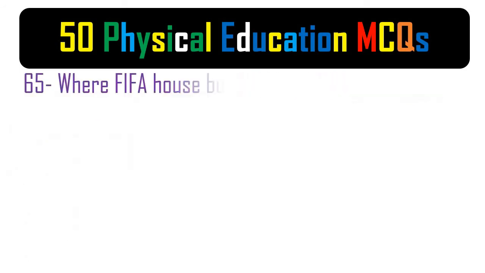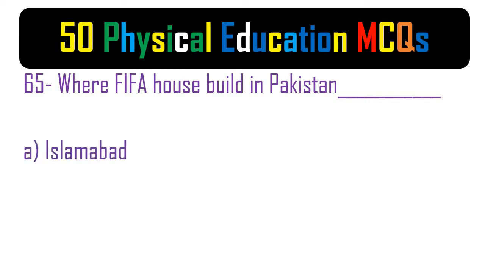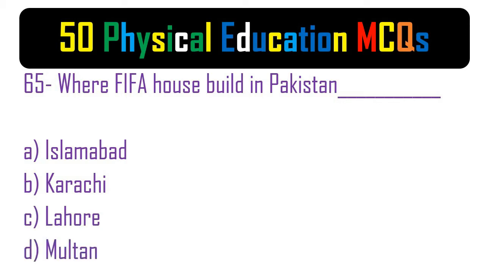65. Where was the FIFA house built in Pakistan? A. Islamabad. B. Karachi. C. Lahore. D. Multan. The correct answer is C. Lahore.